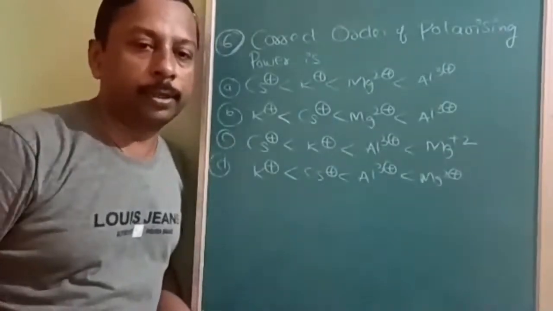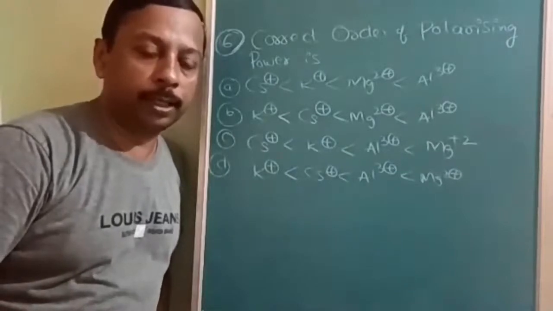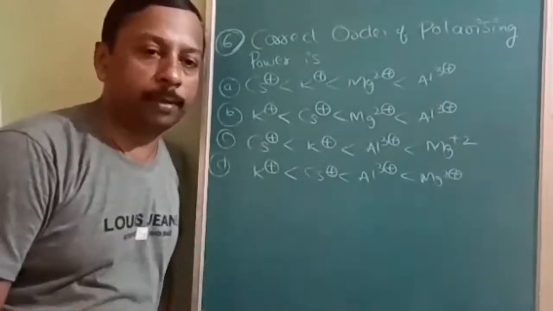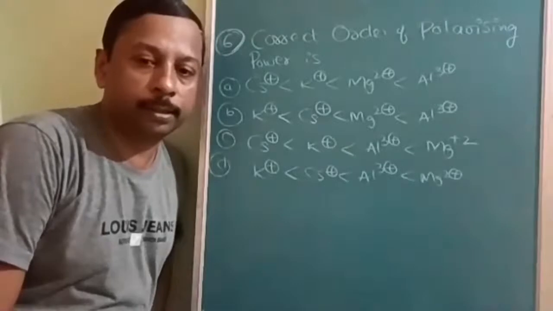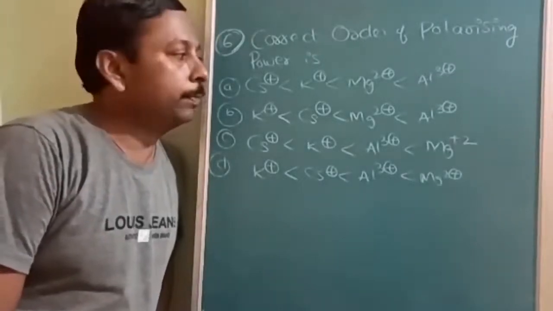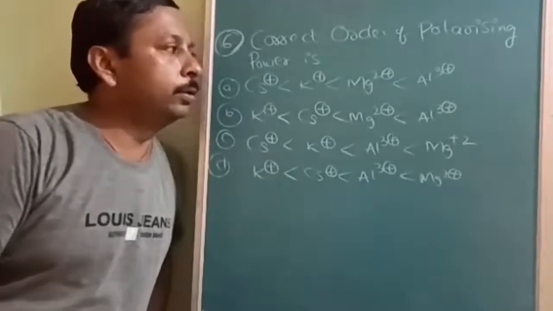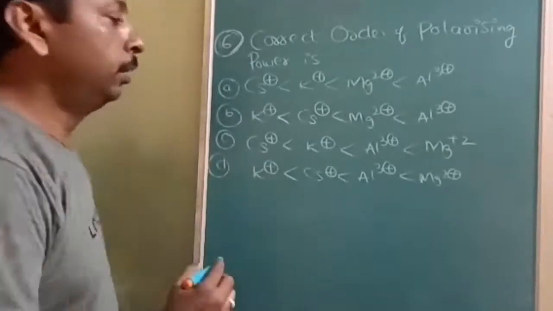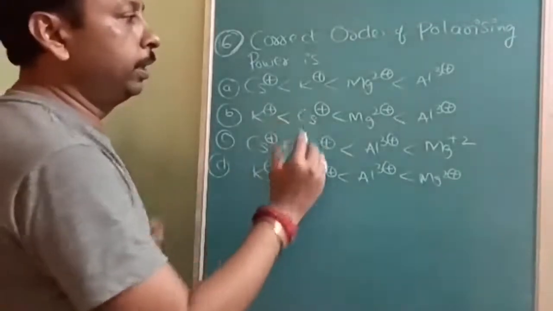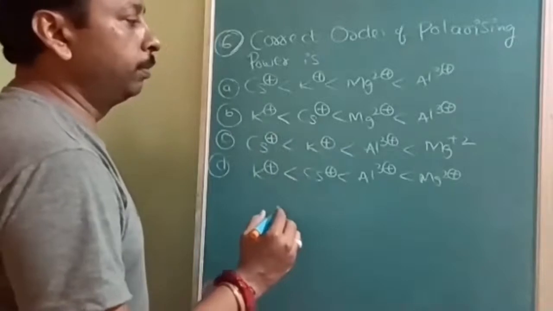Okay, the next question is the correct order of polarizing power. All of you must be aware polarizing power depends on how many factors? Charge and size. So here polarizing power is related to cation size and charge. So in the periodic table their relative position must be known. Relative position.